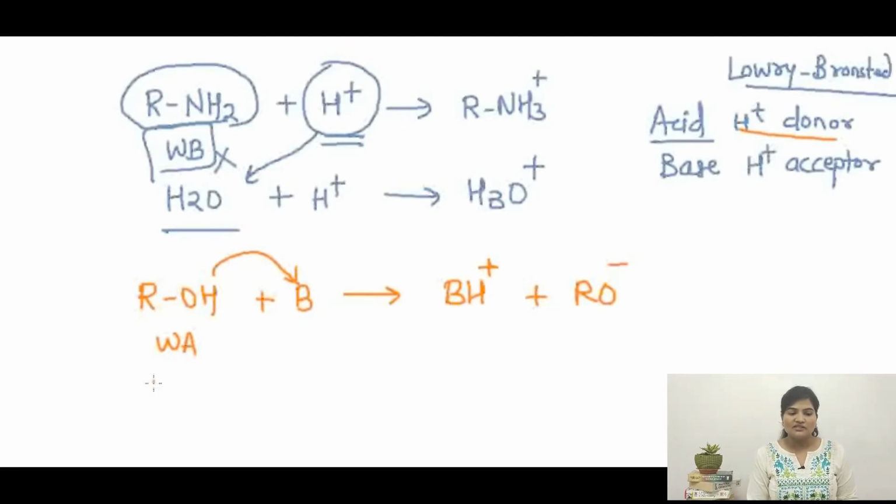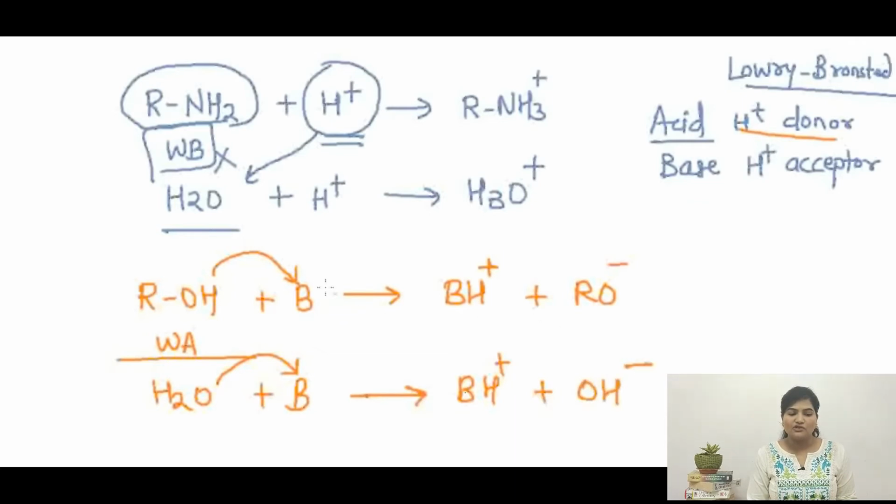But what if there is water in the medium? Water is amphoteric in nature. It can accept a proton, and it can give away a proton. So this water will compete with this weak acid to give the proton to B, and it will form BH plus plus OH minus.